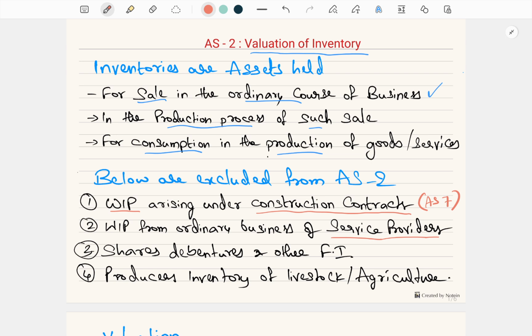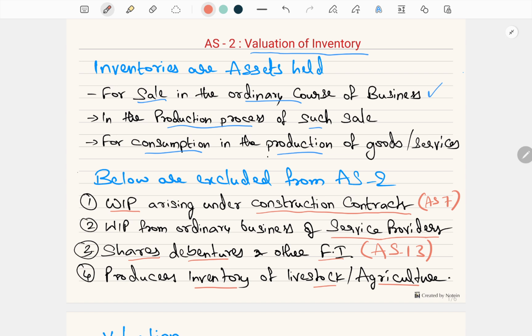Then the third one which is not considered is shares, debentures and other financial instruments like bonds, etc. These are not considered as inventory as per AS2 because they are covered in a different standard called AS13. And finally, producer's inventory for livestock and agriculture.